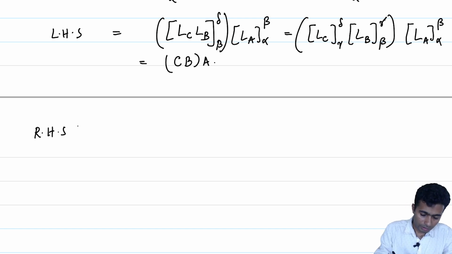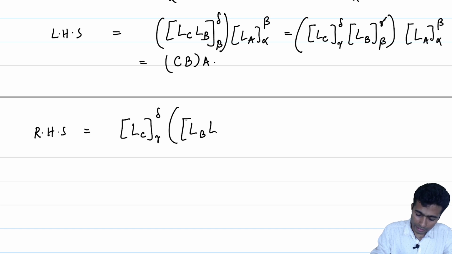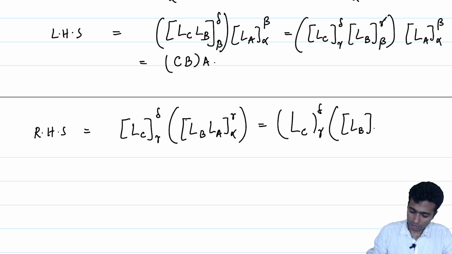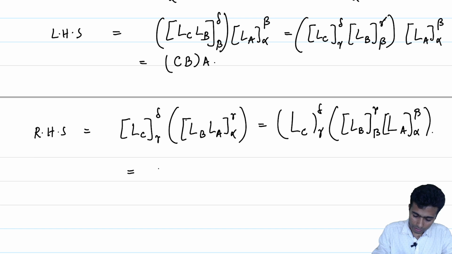The RHS similarly will turn out to be equal to LC, which is gamma to delta, times the matrix of LB, LA, which is from alpha to gamma, which is equal to LC gamma delta, LB beta gamma, and LA alpha beta, which in turn is equal to C times BA, and we are done.